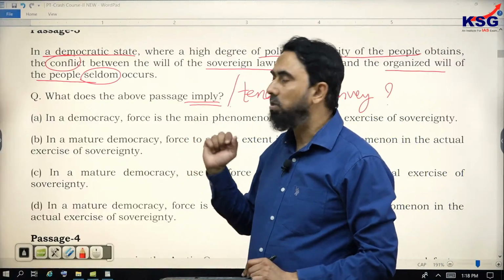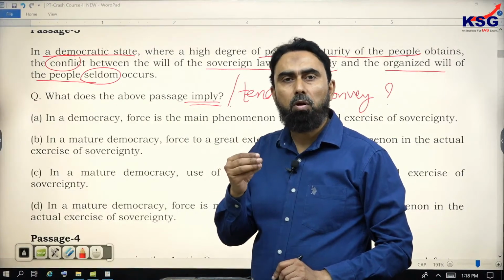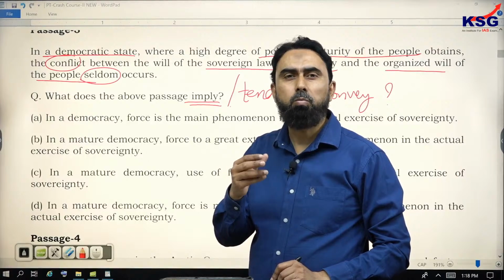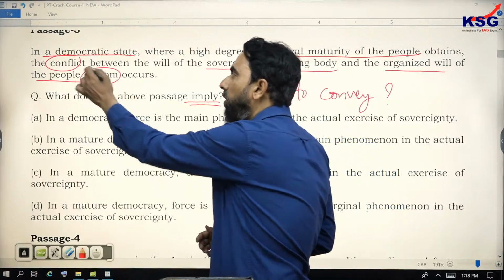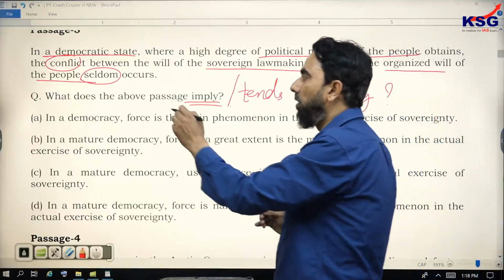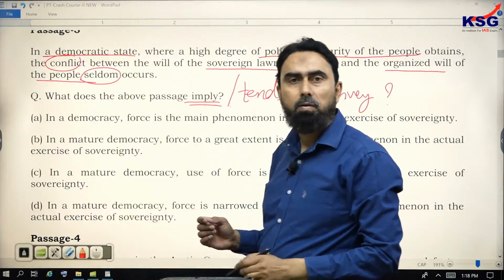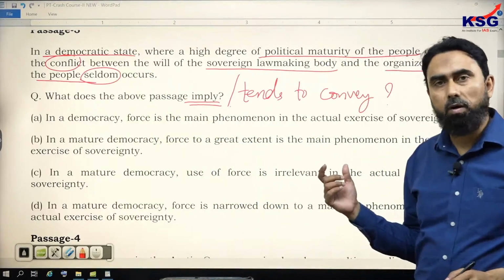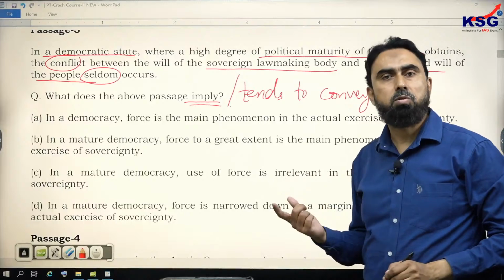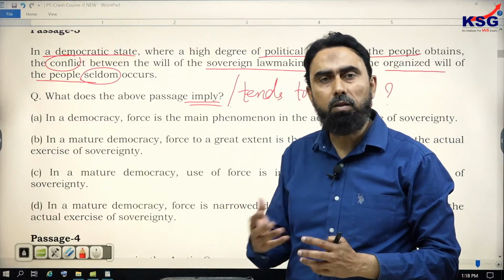So here the author's attitude is that something is so rare or so small that it is almost negligible. So the conflict between the two, the government and the people, the public in general, is seldom, that is, very rarely it occurs, right? So when the conflict is rare, of course the use of force, when force is used, when there is a conflict between the government, the power and the people.